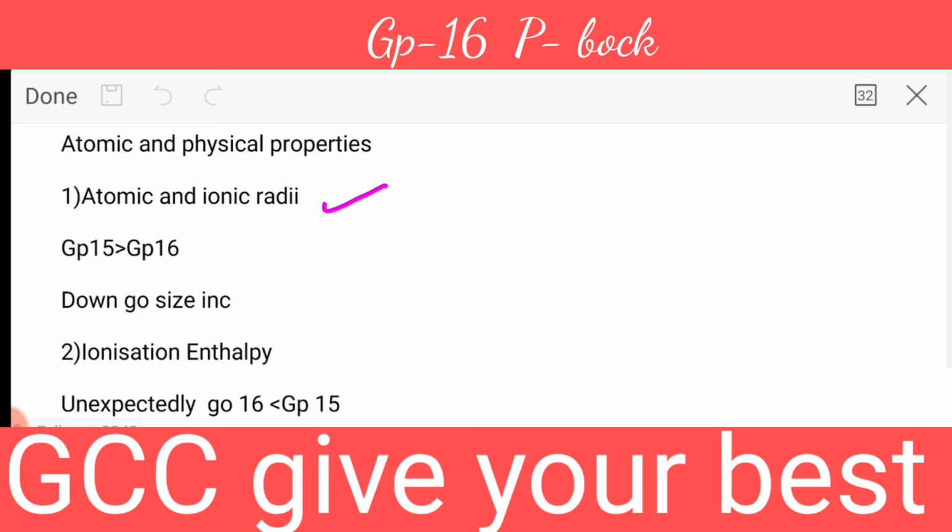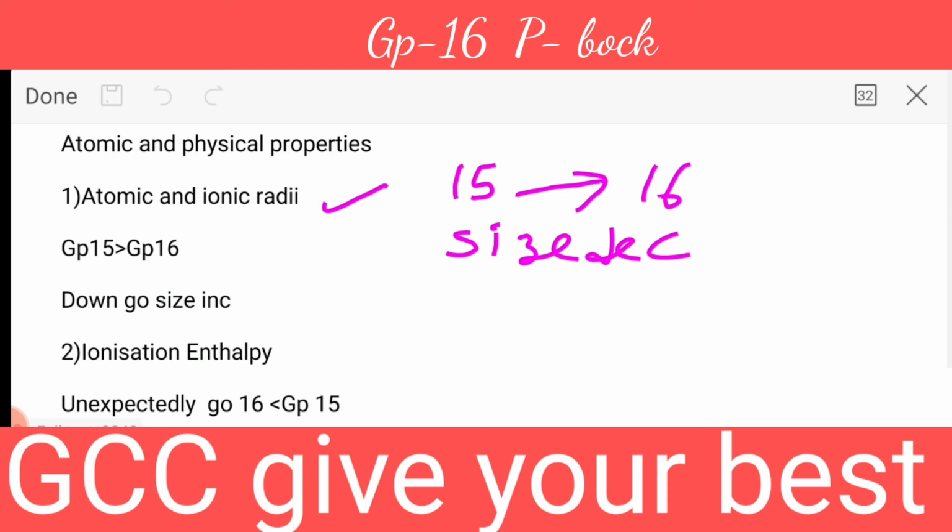As you know very well, when we are moving in a period, from group number 15 to group number 16, size always decreases. Yes or no? I think you all know very well. Why does it decrease? Because electrons are always added in the same shell. So that is why group number 15 has a greater size than group number 16. In the period size decreases, and down the group size increases, because electrons are added in a new shell.